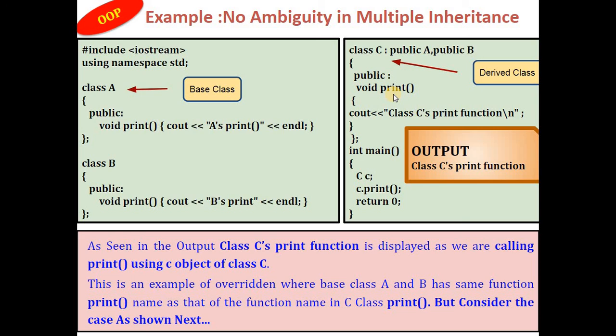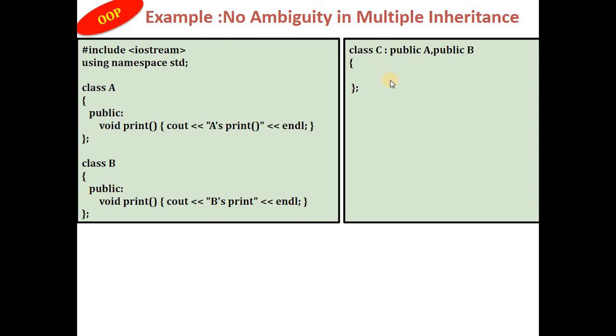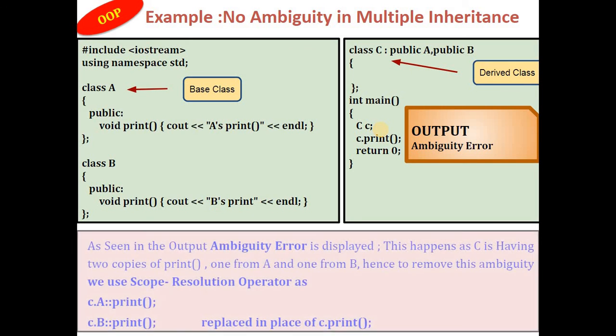Suppose C doesn't have a print function of its own, then the ambiguity error will exist, as shown next. Class A, class B, and now my class C doesn't have a print function. Now if I write C dot print and return 0, with A class and B class as bases, at this time you get an ambiguity error.